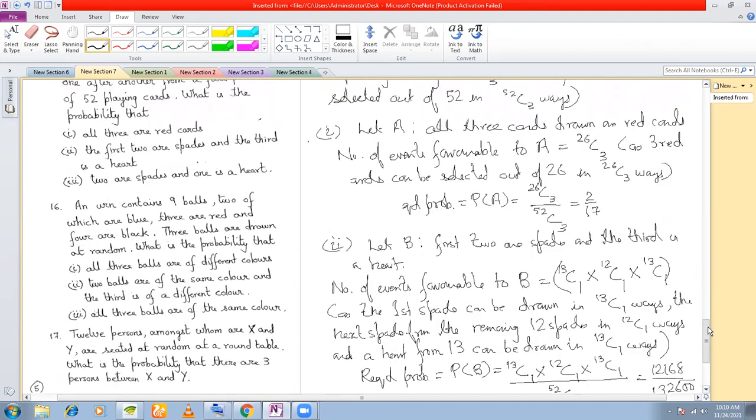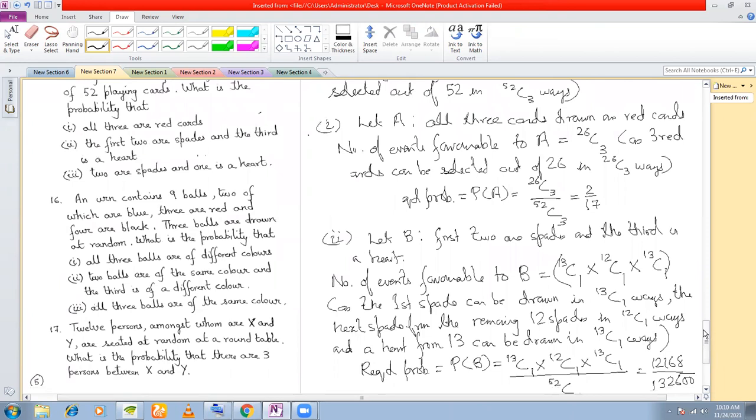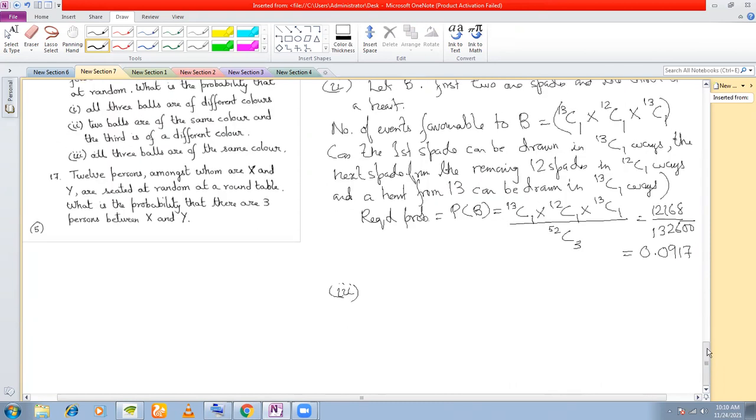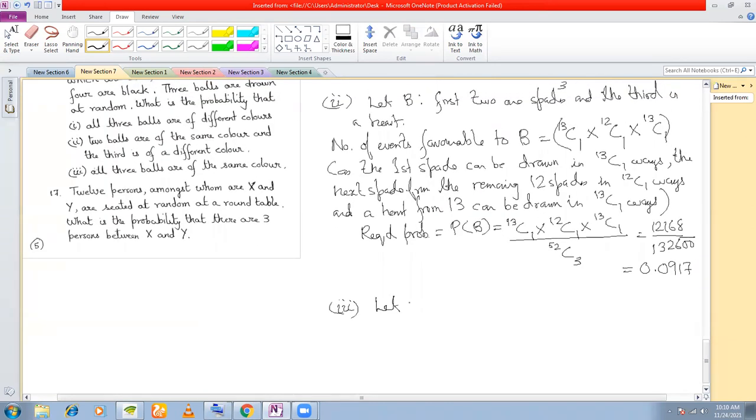The next question is two are spades and one is a heart. Now, as I told you in the beginning, when I started with question number 2, the third question can be broken up into 3 parts. One of the parts is number 2, which I just solved. Now, if you see number 3, 2 are spades and one is a heart. Here, the order is not mentioned. So let's see the event: 2 are spades and one is a heart.